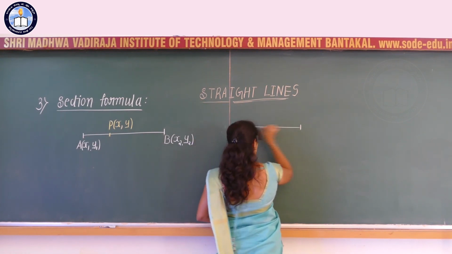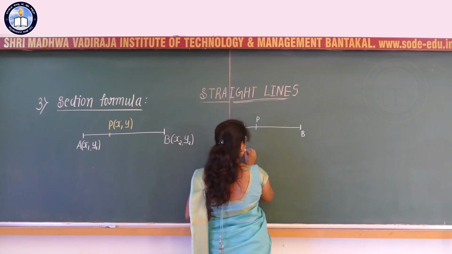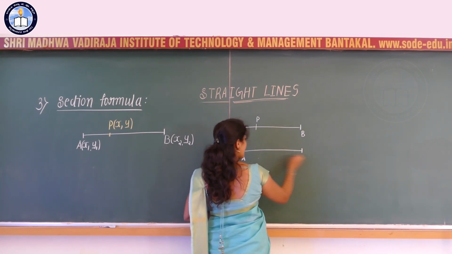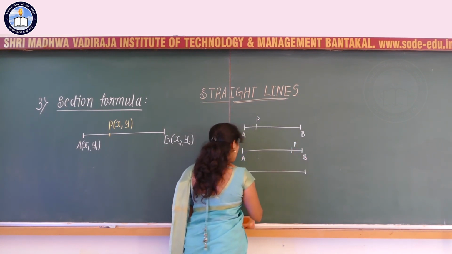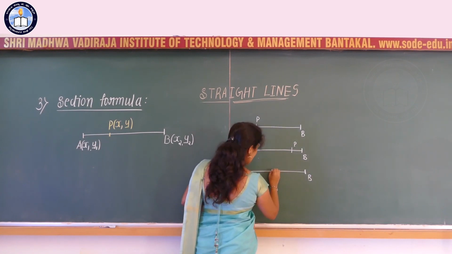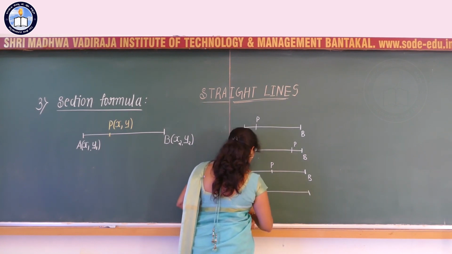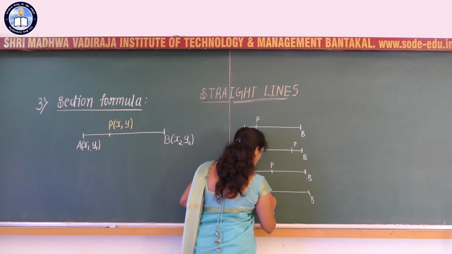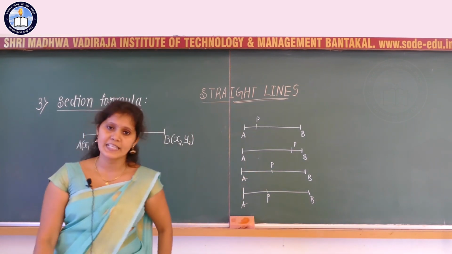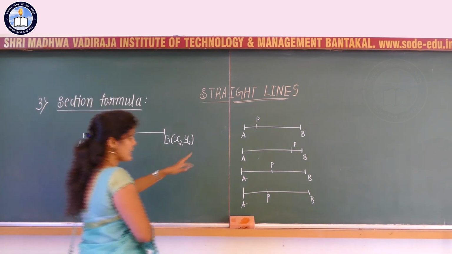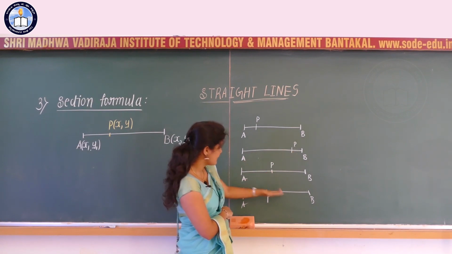So you can consider like this. Somewhere here you are having A and B, and this point P is closer to the point A. Or another possibility, A and B are the 2 points, and somewhere here we are having the point P. Or at the center we are having this point P. Several possibilities you can write. These are some of the possibilities with respect to these 3 points A, P, B. Clear? So P is present somewhere in between A and B.